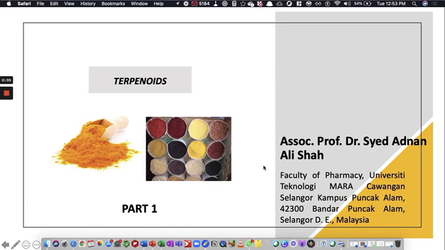The topic of today's lecture is terpenoids. Terpenoids are built from the C5 unit as a building block and can be subdivided into hemiterpenes, monoterpenes, sesquiterpenes, diterpenes, triterpenes, tetraterpenes, and polyterpenes. Steroids are also derived from the triterpenes. Generally, the hemiterpenes are quite rare.